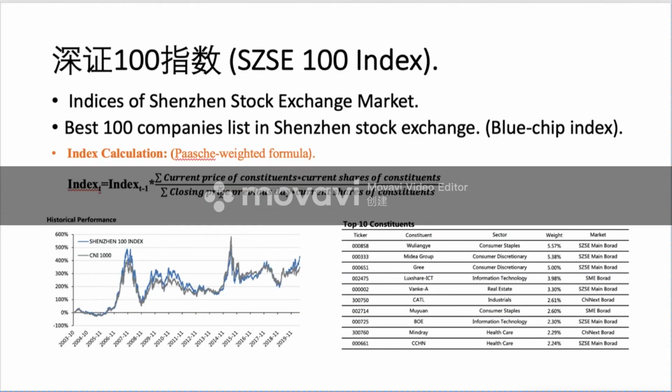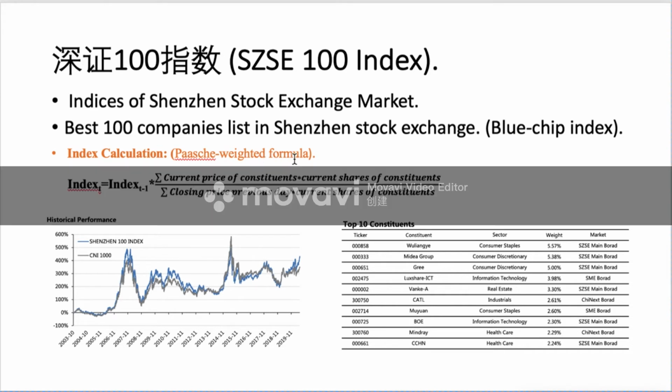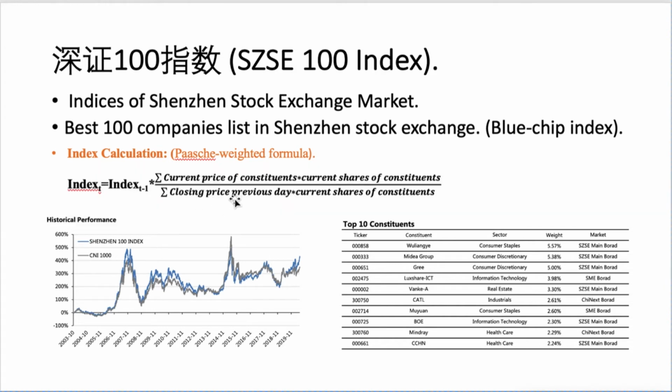Now let's move to the SZSE 100 index, Shenzhen Stock Exchange. It is the best 100 companies listed on the Shenzhen Stock Exchange. The calculation is also a Paasche-weighted formula, but this one is a little bit different because it uses the sum of all the capitalization divided by the closing price of the previous day times the current share of constituents.